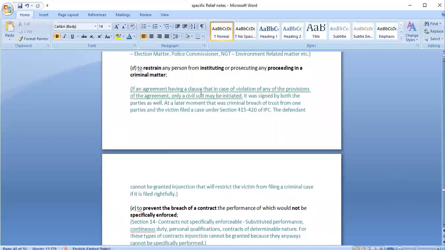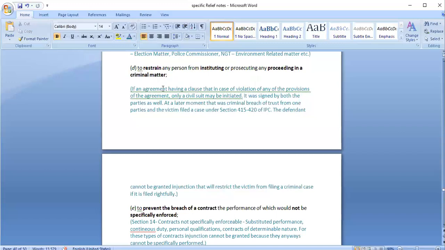For example, there is an agreement where there is a clause that if there are any violations in this particular agreement, only a civil suit would be there, or we will try to solve the matter between us only. We may either go to the court filing a case for arbitration, or we would try to solve the matter within ourselves only.